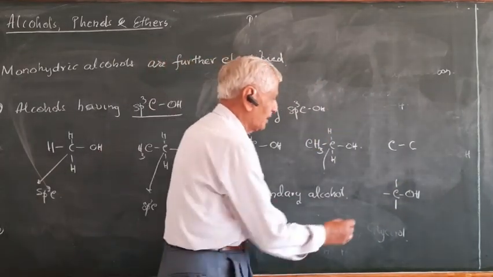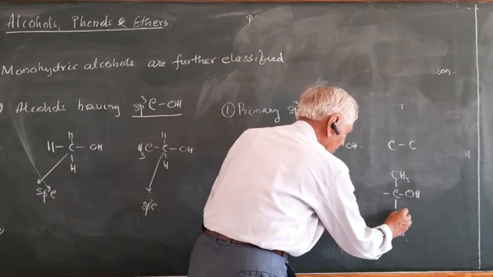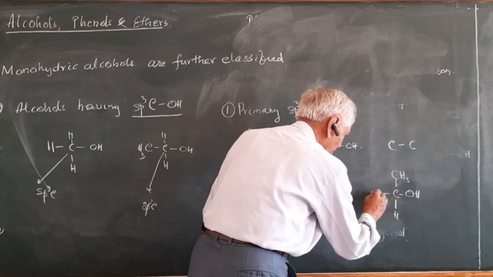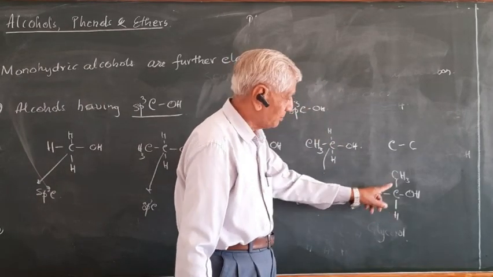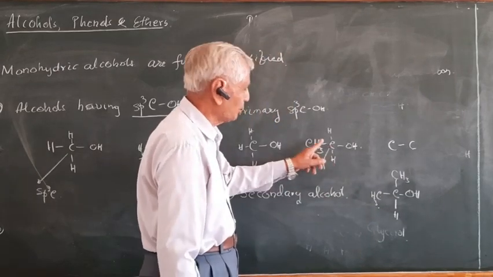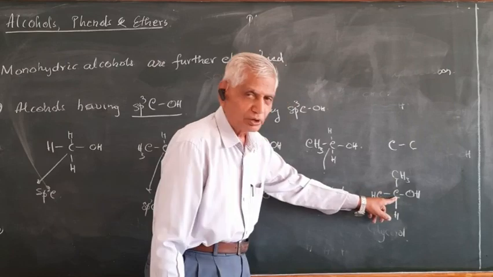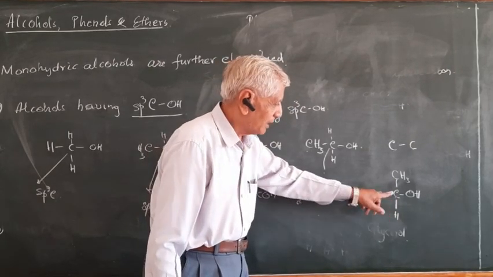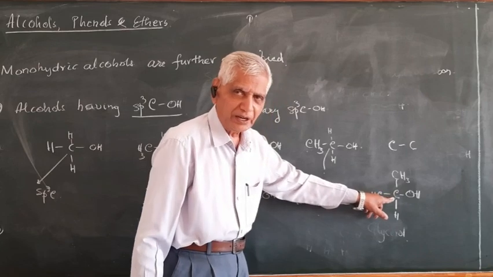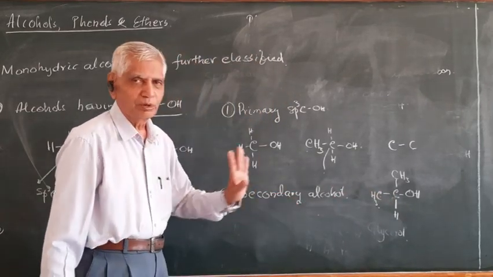This carbon must be a secondary carbon, like this. This carbon is connected to two carbons, whereas this carbon is connected to only one carbon. So this carbon is called a secondary carbon. So it is secondary alcohol. And don't forget, this carbon is again sp3 only.